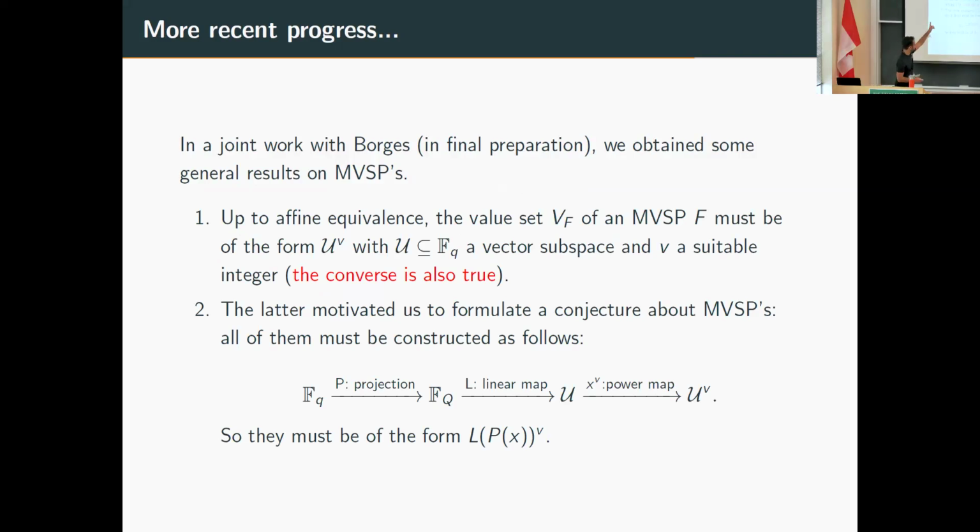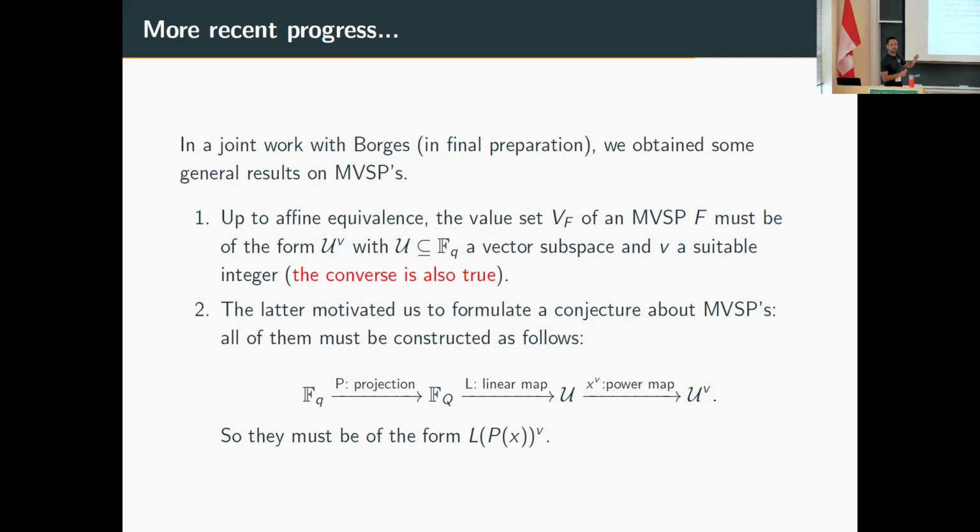So first, we were able to characterize all the possible value sets for an MVSP, up to affine equivalence. So we make some changes, pre- and post-composing with linear polynomials. We conclude that the value set must be a vector subspace of F_q to some power. And the converse is also true.